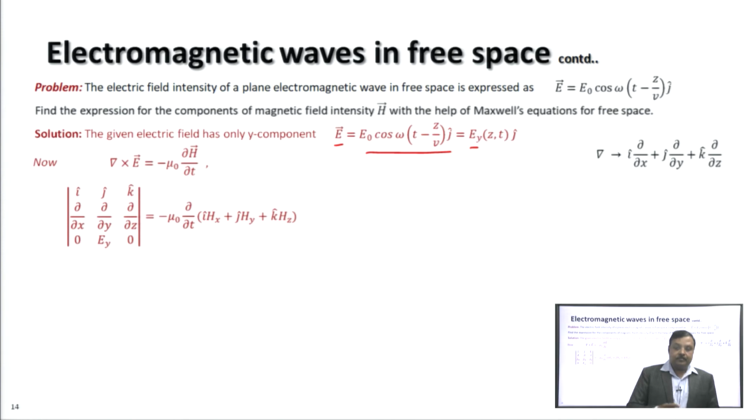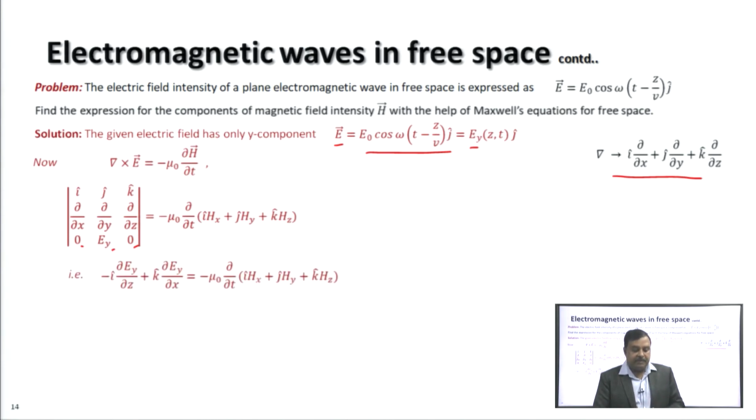So, from Faraday's law, we have del cross E equal to minus mu 0 delta H by delta t, and the left hand side we can evaluate by writing the determinant. The electric field has only a y component, so the components of the electric field are 0, E y and 0, and the operator del is defined as this. In the right hand side we have written the components of the magnetic field.